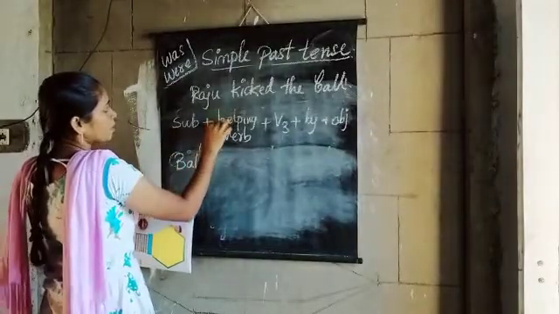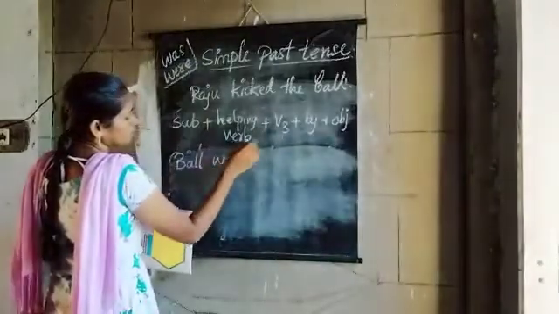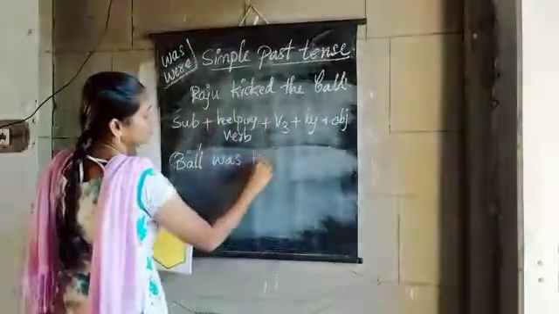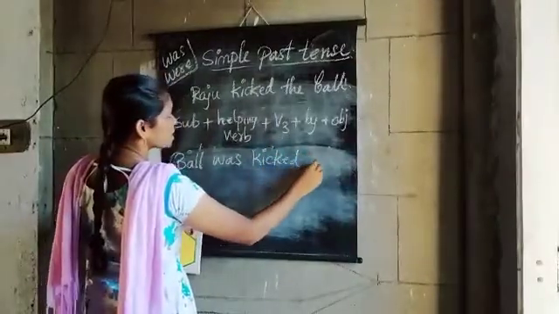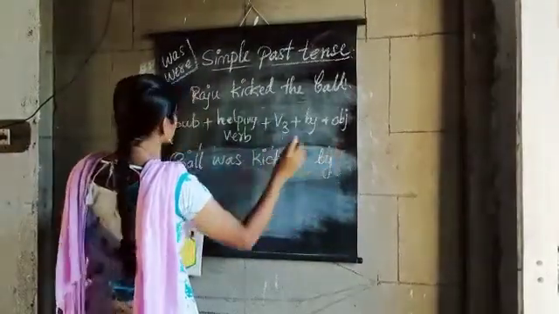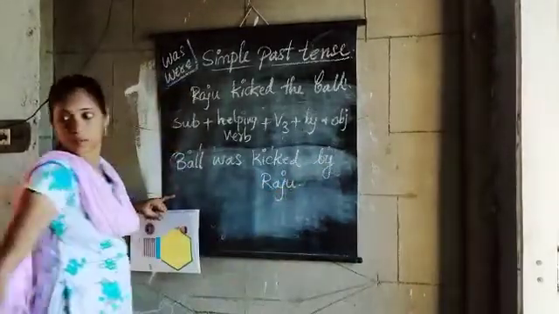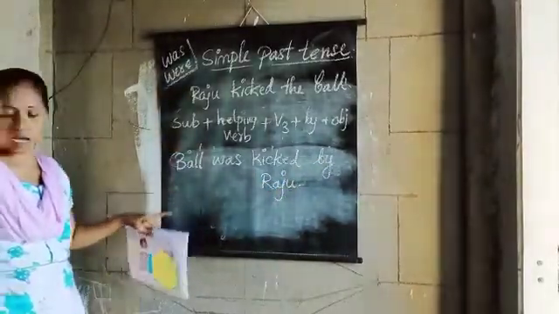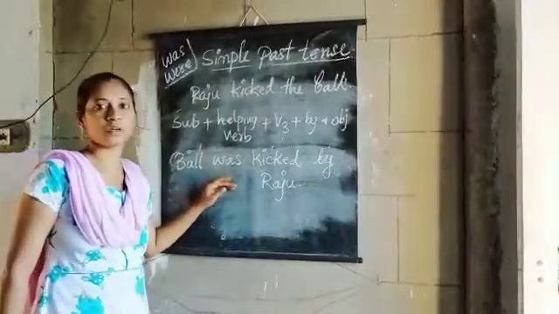What is the helping verb? Was. Ball was V3, kicked. Ball was kicked by Raju. Okay, children, this is another example. All of you note it down in your notebook.